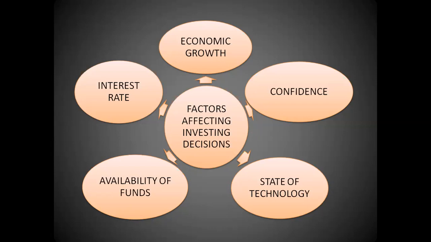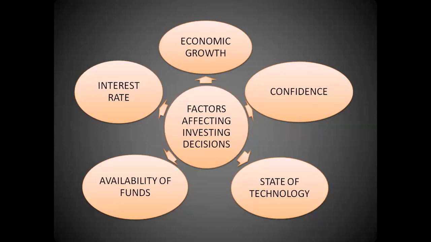Now, what happens? If you want to go and buy something, what will you do? You will ask your parents. First of all, you will go and check your savings. If your savings are enough, obviously you will not have to go to anybody. But if your savings fall short, if your pocket money is falling short, then what will you do? You will go and ask your mummy or your papa to give you some amount of money. And with that pool of money, along with the savings that you have, you will go and buy the product.